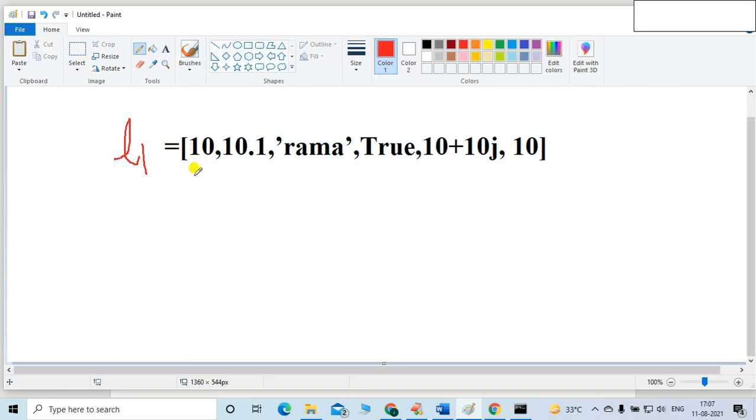Order means positive indexing: 0, 1, 2, 3, 4, 5. Order is preserved here, friends. Negative indexing is also possible: -1, -2, -3, -4. You already have the idea about negative indexing.